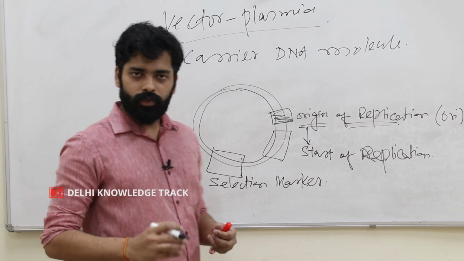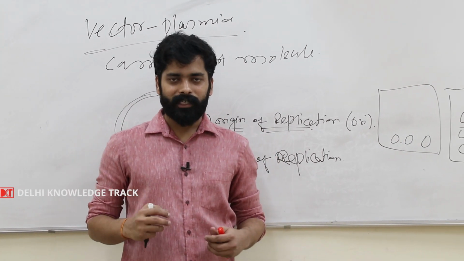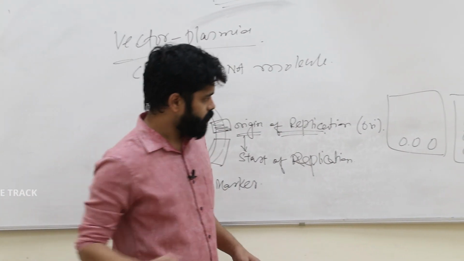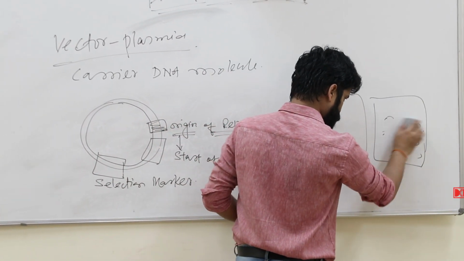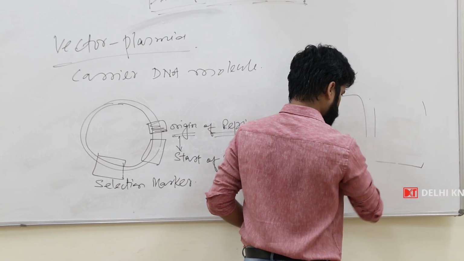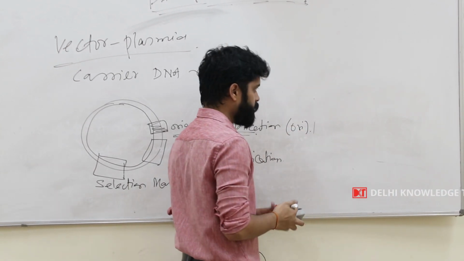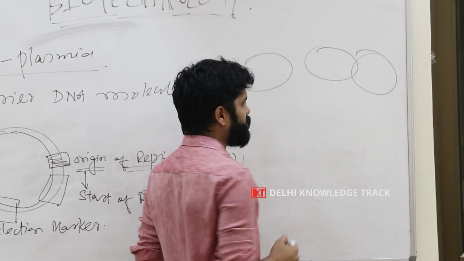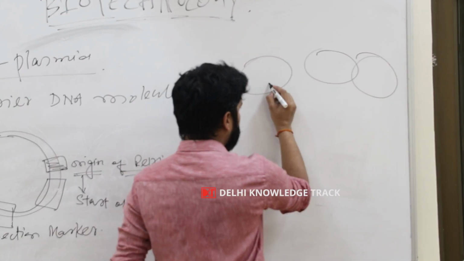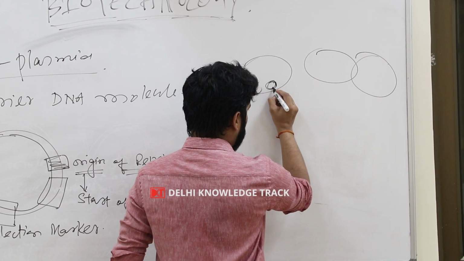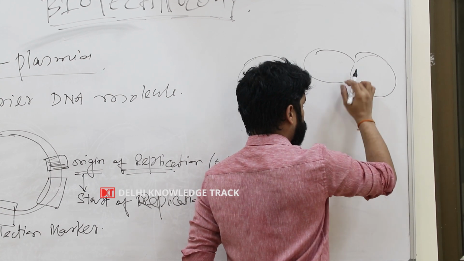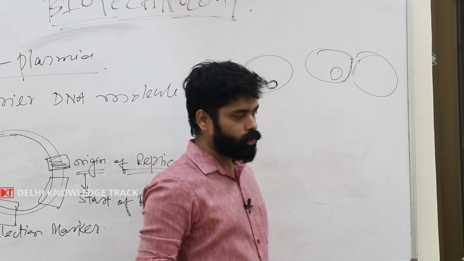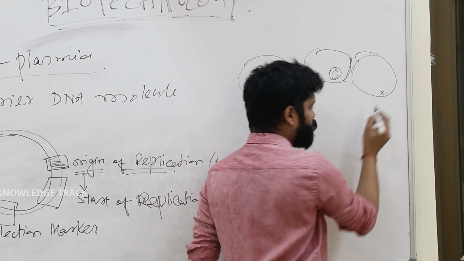Selection marker we use to eliminate non-transformant and select transformant cell. Suppose you have many E. coli cells. During the transformation, during the heat shock process, it may happen that this E. coli cell has got your plasmid vector. This E. coli cell also has got your plasmid vector, but this E. coli cell has not got your plasmid vector.